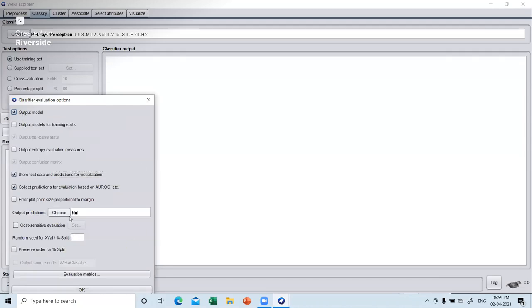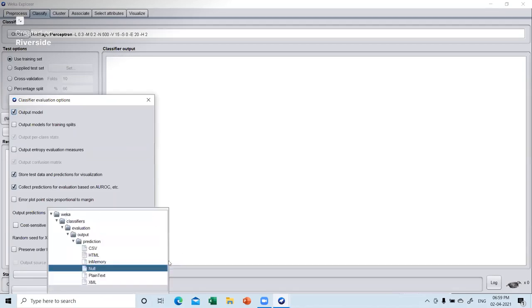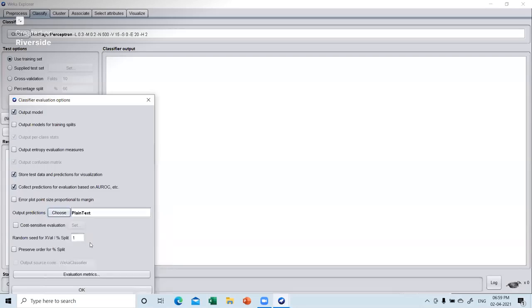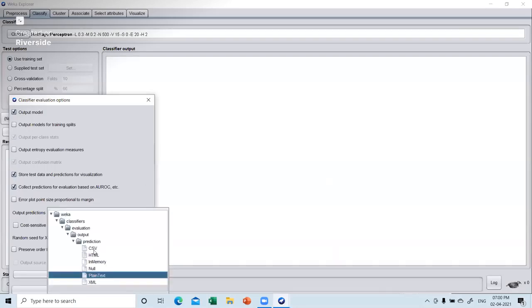If you want to see the training splits and the evaluation measures, entropy and inversion measures, you can see that, but this is not required over here. And the output predictions you want to see: if you say null, then you won't be able to see the output predictions. But if you choose plain text, you can see it here. You can choose CSV also.